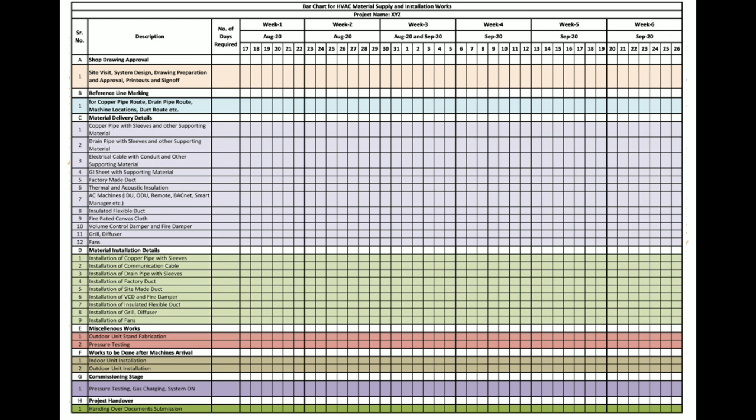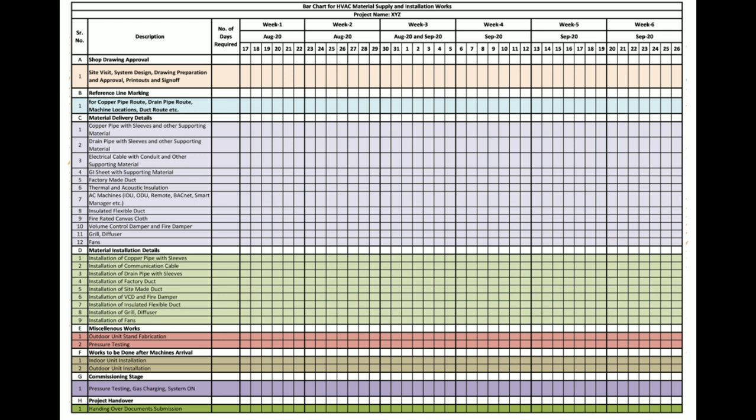Friends, installation work is carried out in 2 stages: before machine's arrival and after machine's arrival. Since machine's delivery time is 4 to 6 weeks, in the meantime, you can complete major works such that copper pipe, drain pipe, ducting and many other works. Please try to complete above ceiling work as much as possible before the ceiling gets closed. All these works summarized under points 4 to 7. And last is project handover.